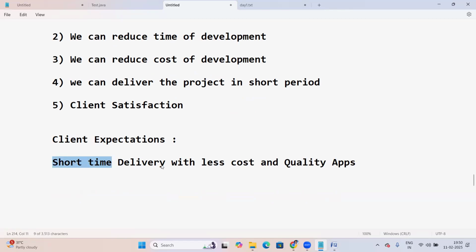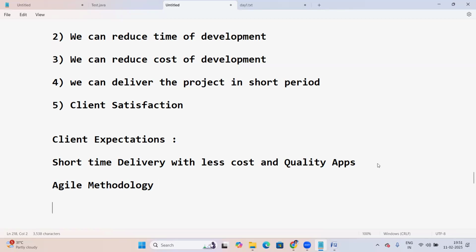For short-term delivery, presently we are using agile methodology in project development. With agile methodology, we can develop the project in a short time. Just 5 minutes I'll explain about it. So what exactly is agile methodology?